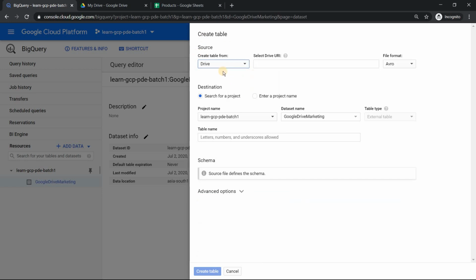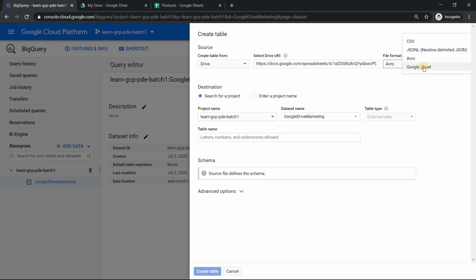The source has to be Google Drive, and it asks for our URI, the one which I copied. I'm going to paste it here. So it has to be in this format. And one mistake many people may make here is to leave the file format as is. It cannot detect the file format here.